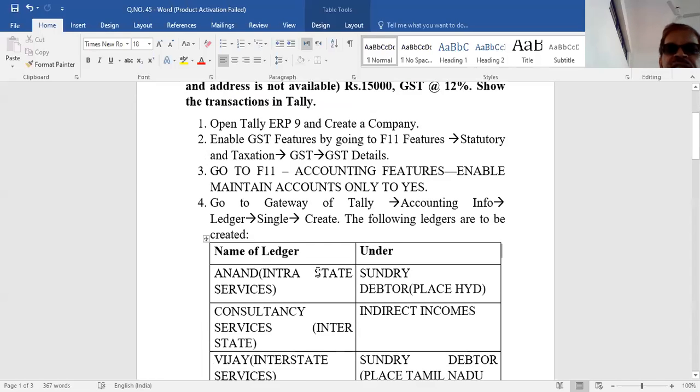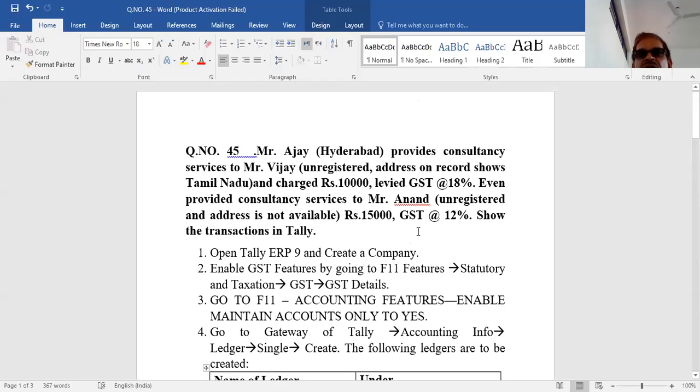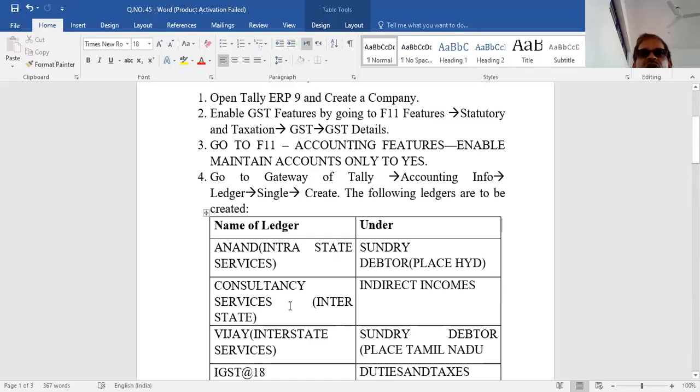Fourth step, you have to create ledgers, single ledgers. One is Anand, party name, under sundry debtors. This is intra-state services. He belongs to Hyderabad. Because the address is not available, the place of supply will be Hyderabad, the location of service provider. Now you have to create consultancy services, which comes under indirect income, and this belongs to interstate consultancy services.